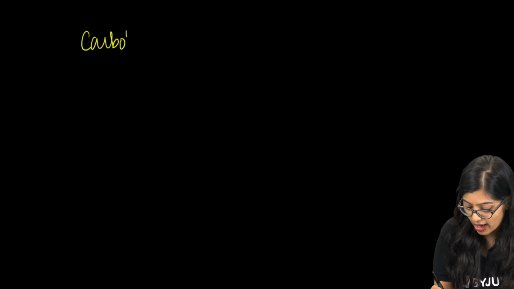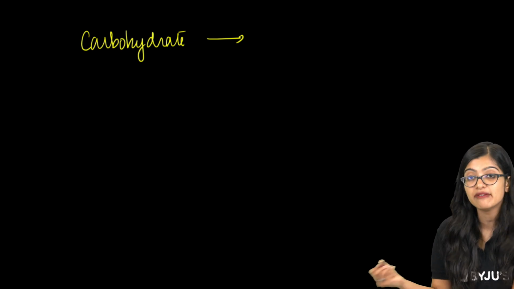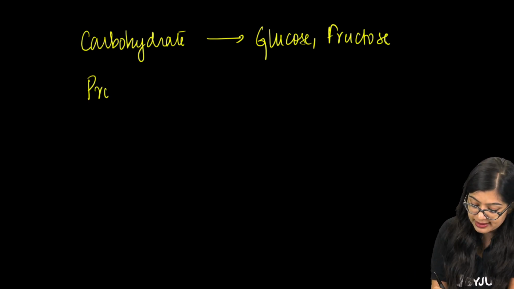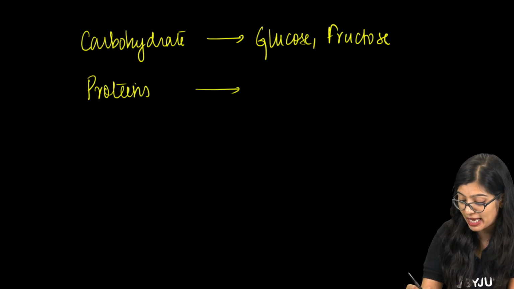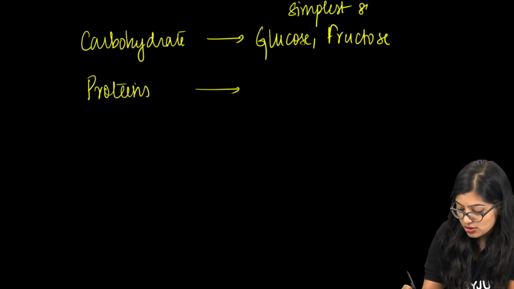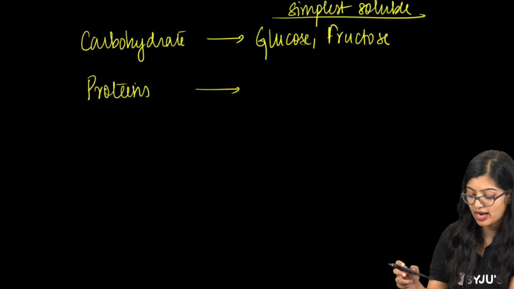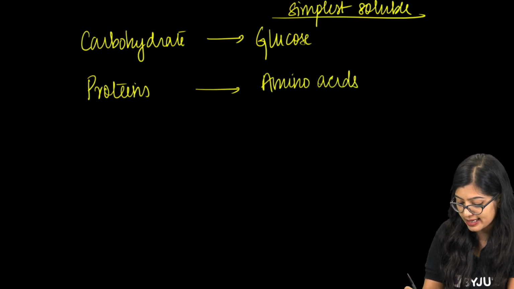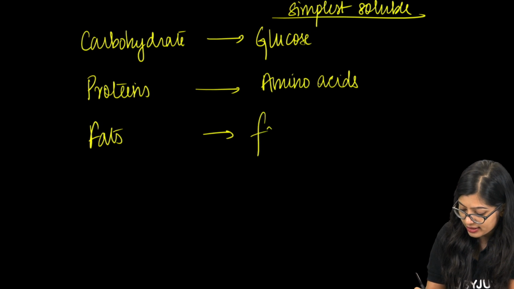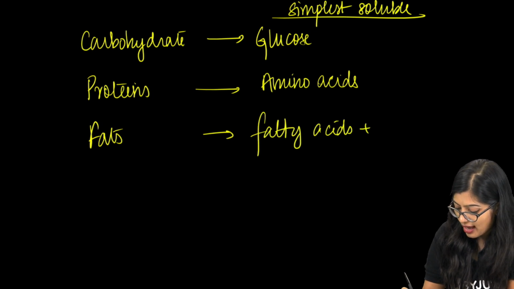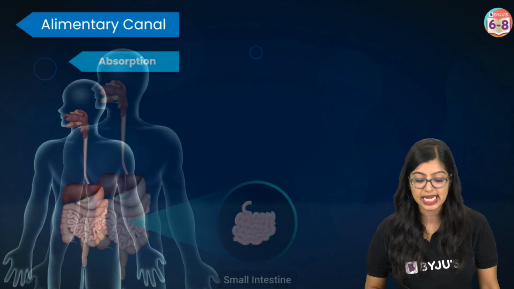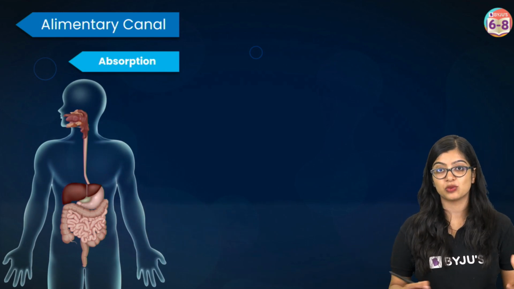The carbohydrates which exist in complex forms will become converted into simple forms like glucose and fructose and so on. Along with this, the proteins will get finally converted into the simplest soluble forms that I'm talking about. So the proteins will get converted into amino acids, and the fats will get converted into fatty acids and glycerol. So this conversion takes place. And once this conversion takes place, the next step takes place, which is absorption.